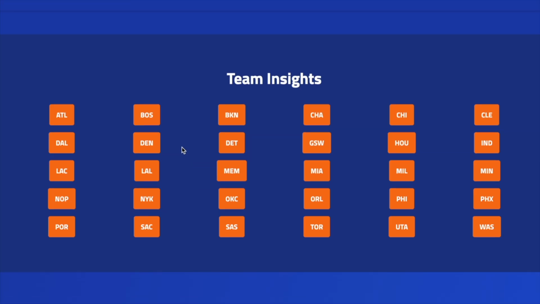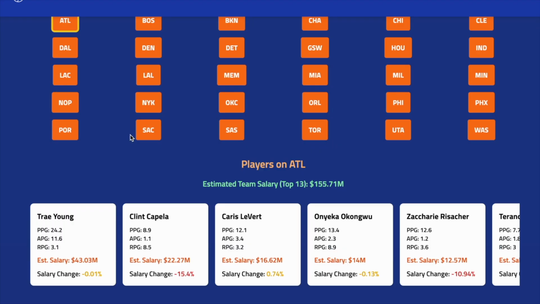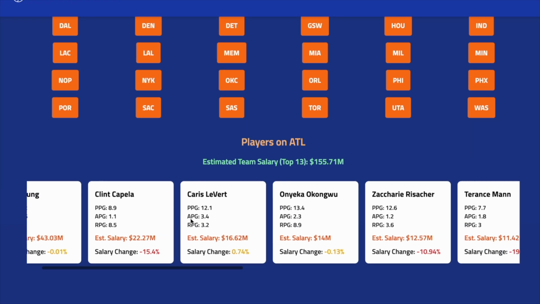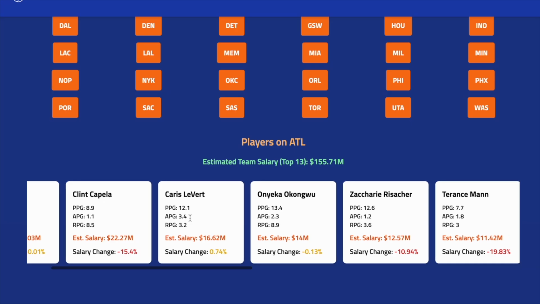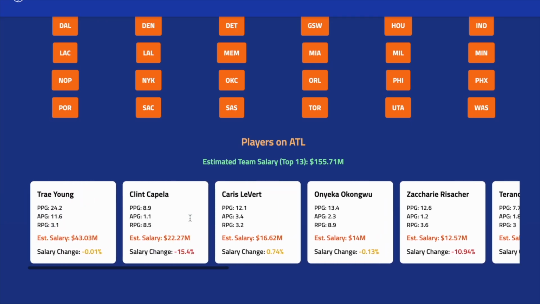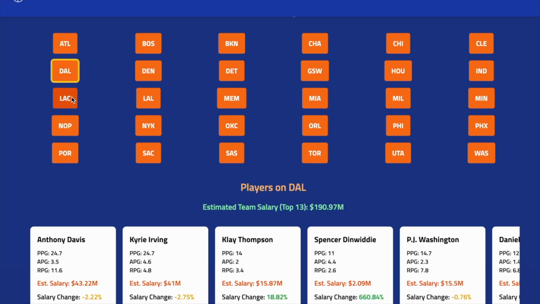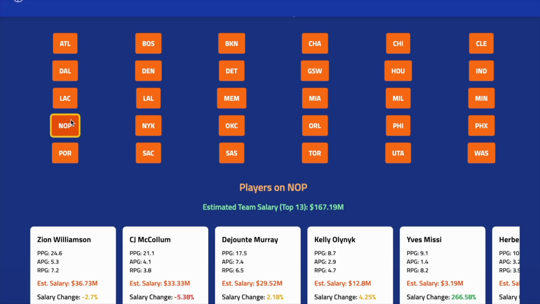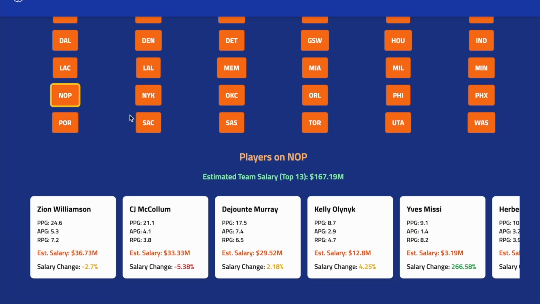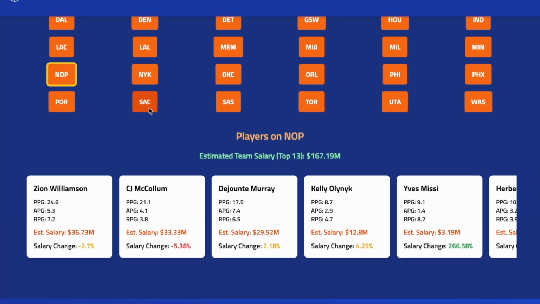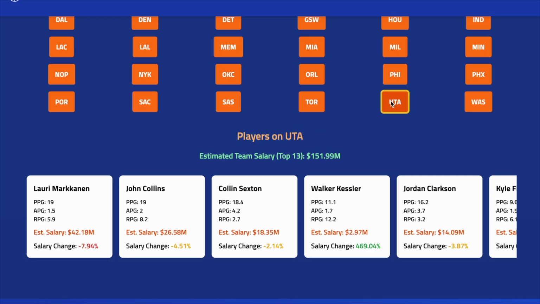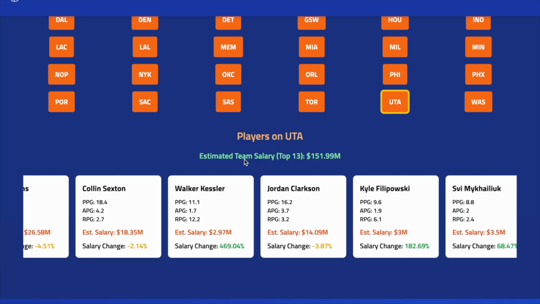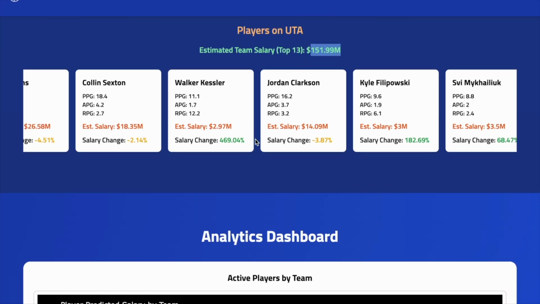We can also look at team insights. We can look at all 30 of these teams and see their active roster. All these players are ranked by player salary and their estimated salary, and you can see the player salary changes for every team in the NBA in a scrollable view. So in this tool, fans can quickly check if their team's roster is overpaying or getting bargains. And you can also see the estimated team salary by combining the top 13 players on the team, 13 because that is the active roster number.